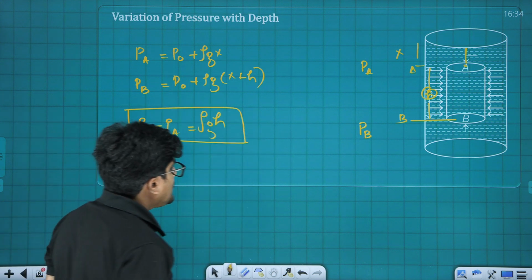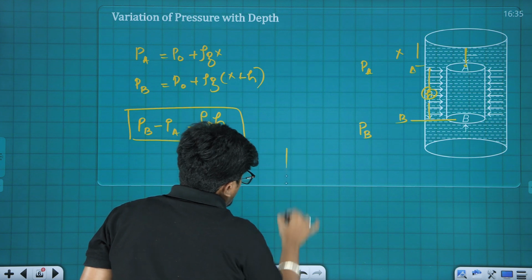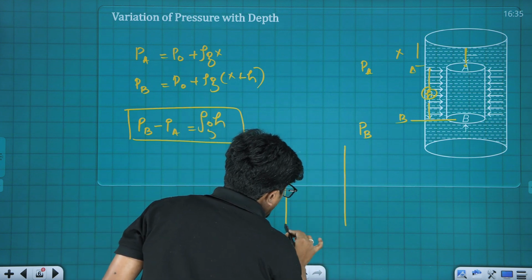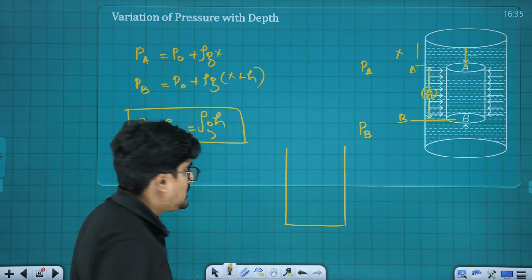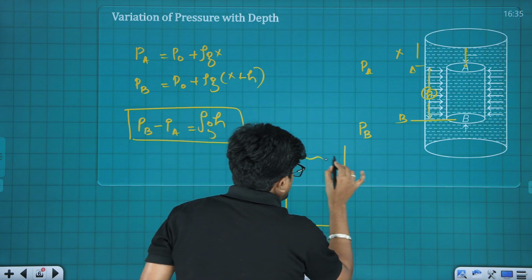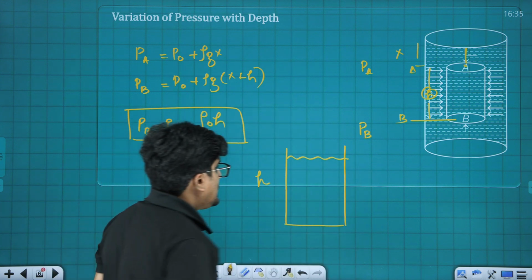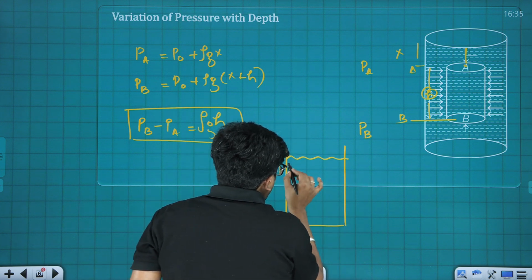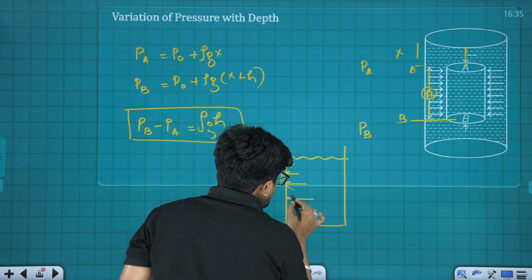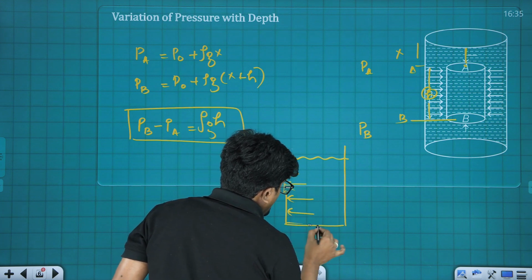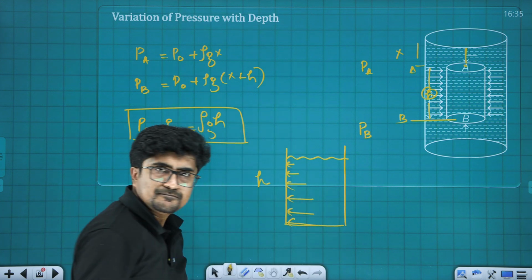Okay, and one more thing, again let me consider a liquid column like this, and the height of the liquid column is H. Now, definitely you know that here the pressure is lesser, and once we move in the downward direction, the pressure acting due to the liquid column keeps on increasing.